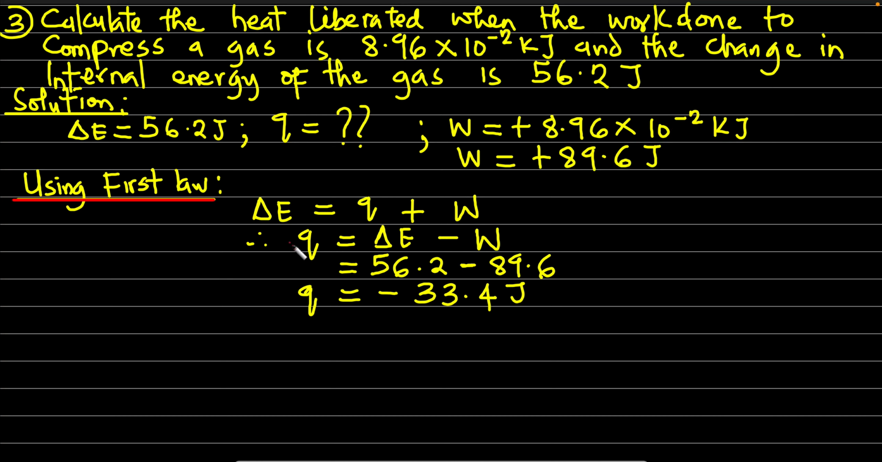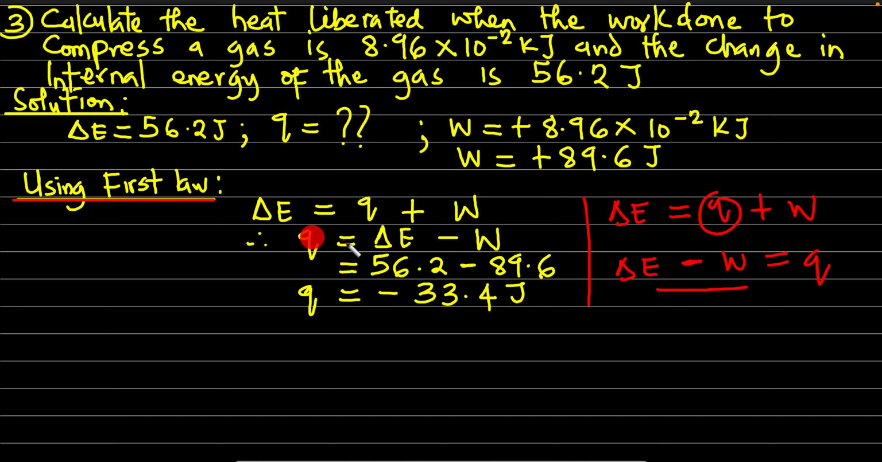All right. So from delta E equals Q plus W, when you make Q the subject of the formula, you keep delta E constant and take W to the other side. This becomes delta E minus W equals Q. Why is this minus? Because when the positive W from this side comes over to the other side, it becomes negative. Okay, so that is that for this.